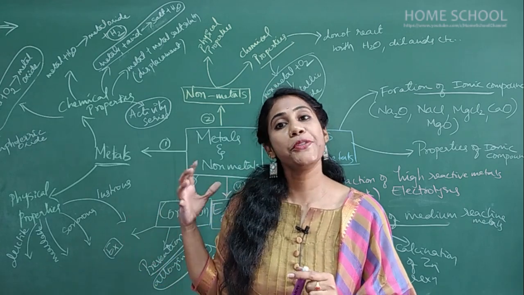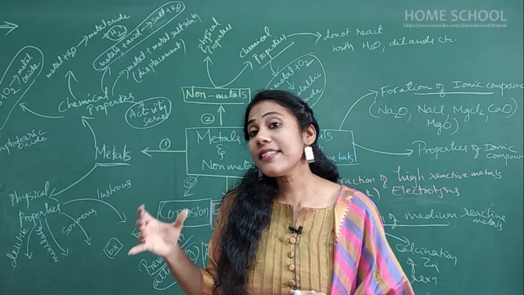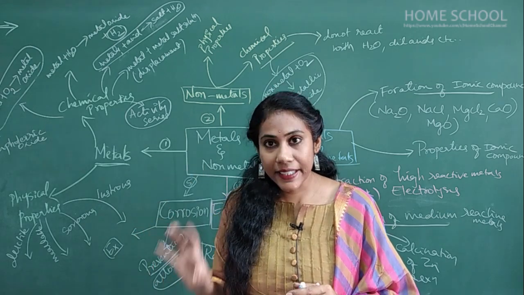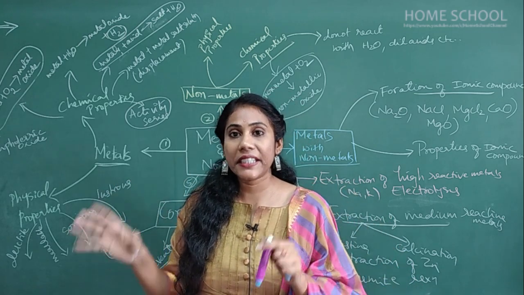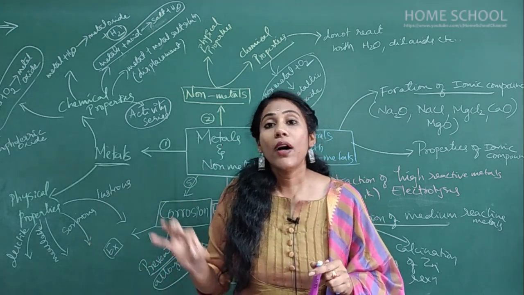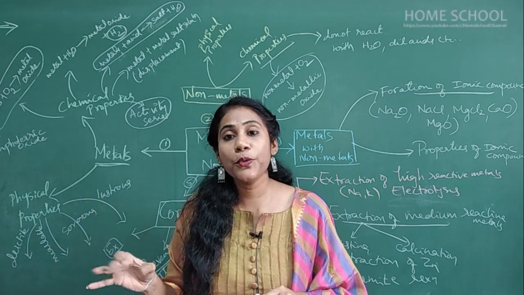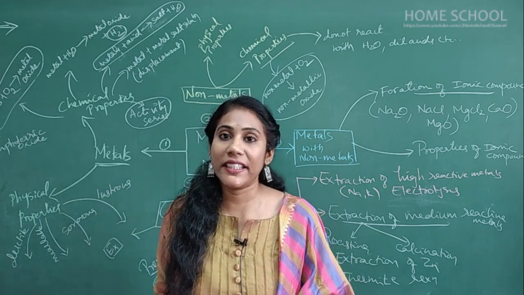Say for example, solder alloy is there. What is the composition of solder alloy? It is lead and tin. When lead is combined with tin, you get solder alloy. What is the use of solder alloy? Solder alloy is used for making electrical wires.